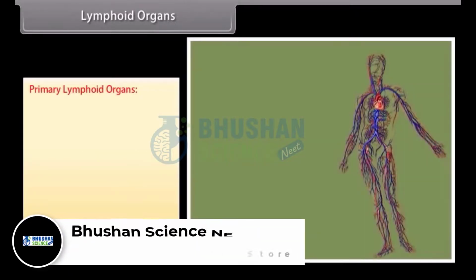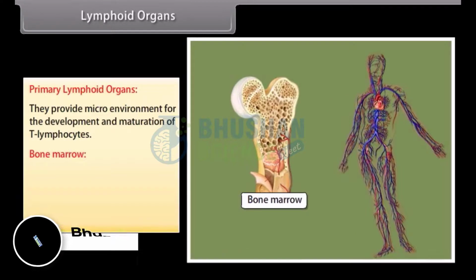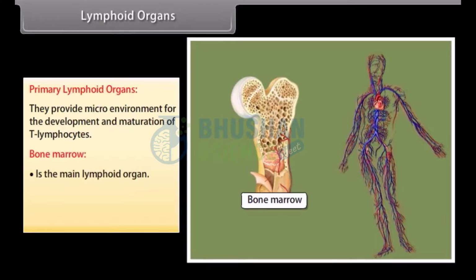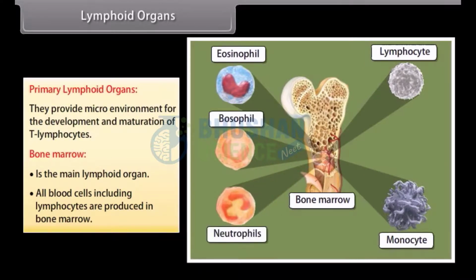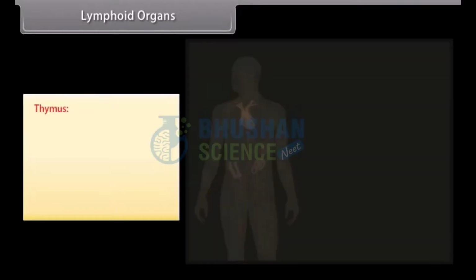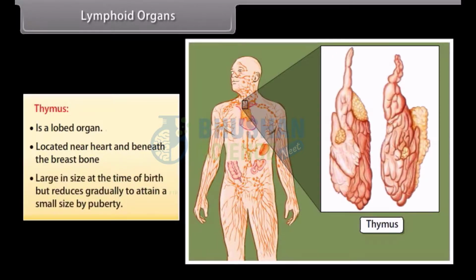Primary lymphoid organs. They provide the microenvironment for the development and maturation of T lymphocytes. Bone marrow is the main lymphoid organ. All blood cells, including lymphocytes, are produced in the bone marrow. The thymus is a lobed organ, located near the heart and beneath the breastbone. It is large in size at the time of birth, but reduces gradually to attain a small size by puberty.